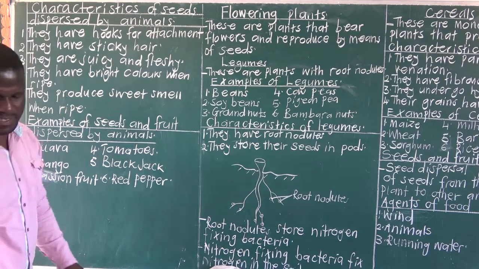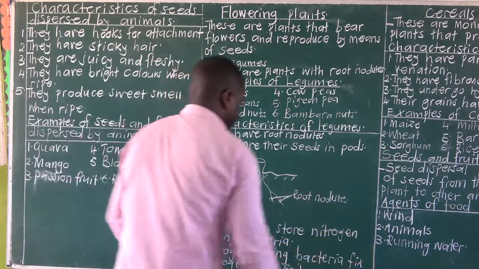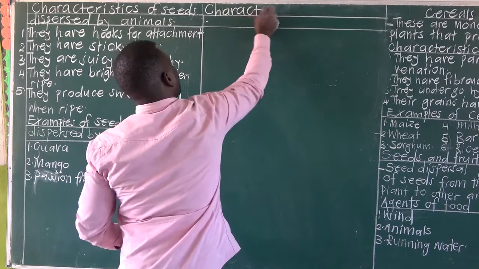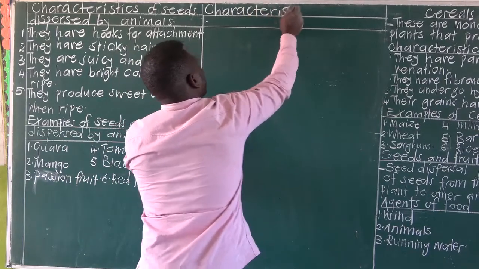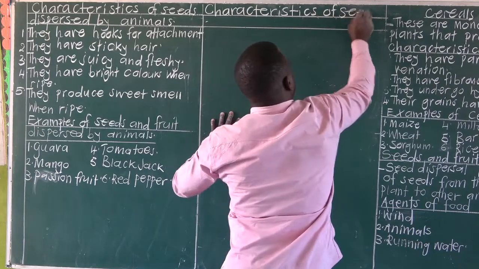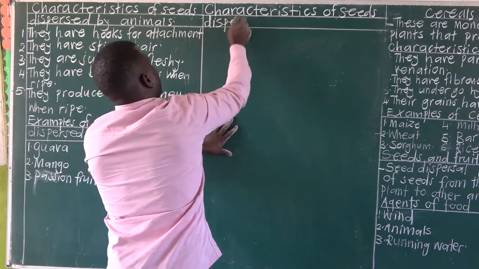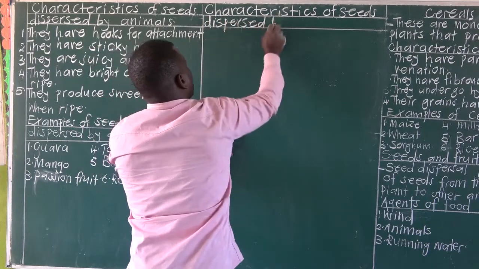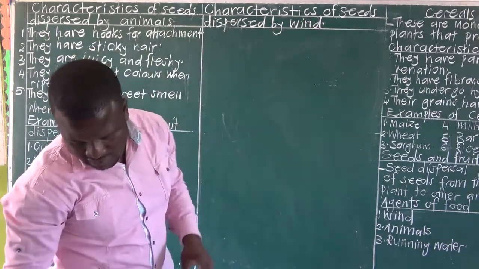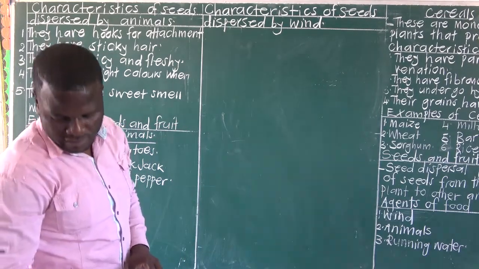Then lastly, look at seeds dispersed by wind. Characteristics of seeds dispersed by wind. One, they have wing-like structures.